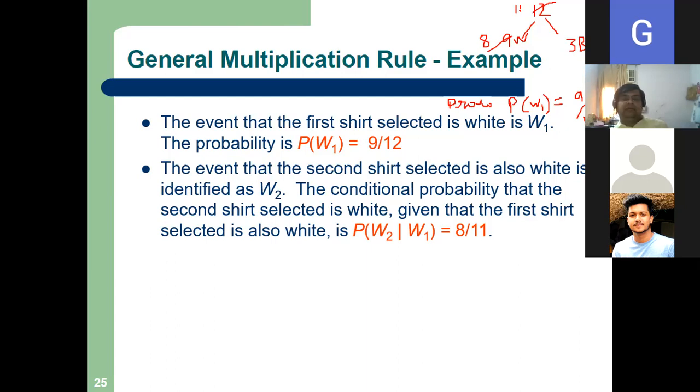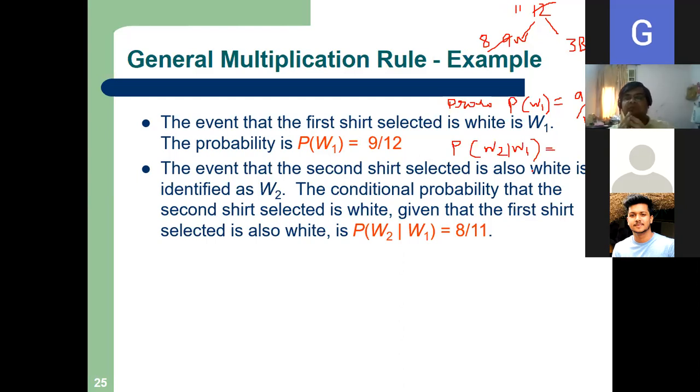What is the probability? So what will be my probability? P W2 given that, what does this mean? First of all, tell me what I have written on the screen. What does this mean?